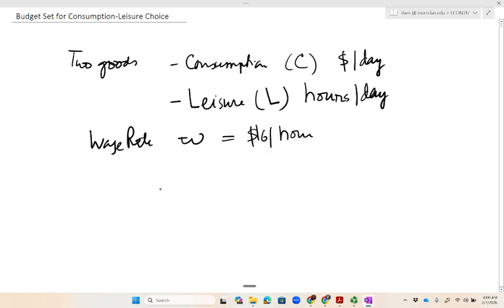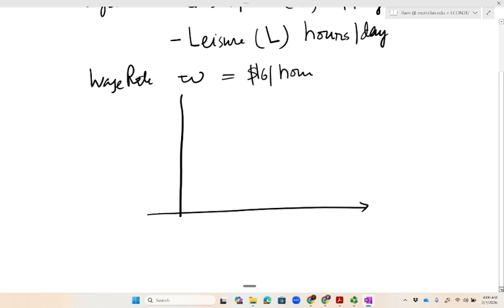So with that, now we will use the vertical axis to denote C, consumption, the horizontal axis to denote leisure, which are in hours per day. The consumption is in dollars per day. And we know that the maximum number of leisure hours one could have is equal to 24.